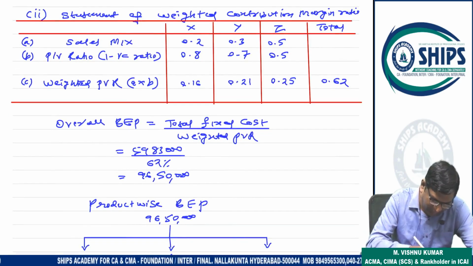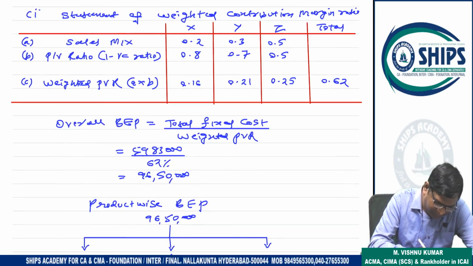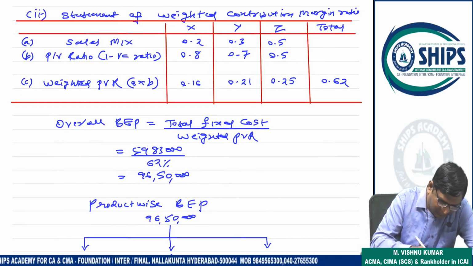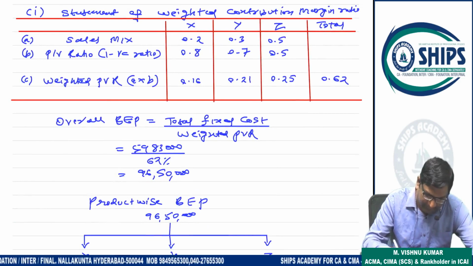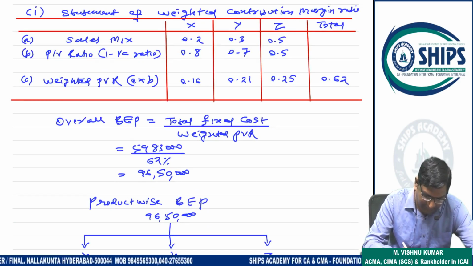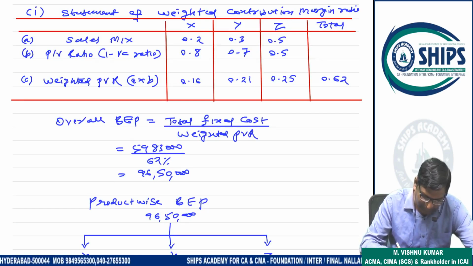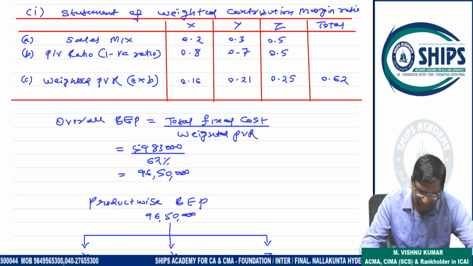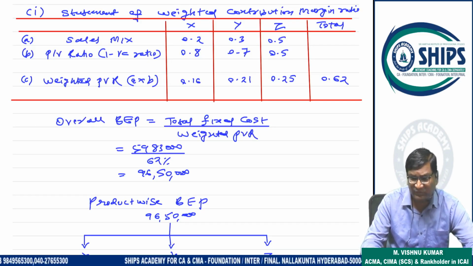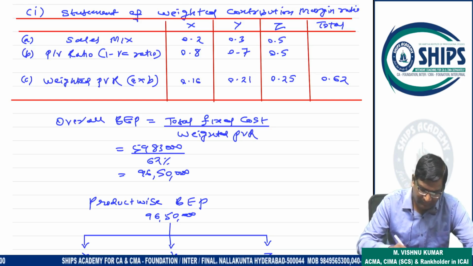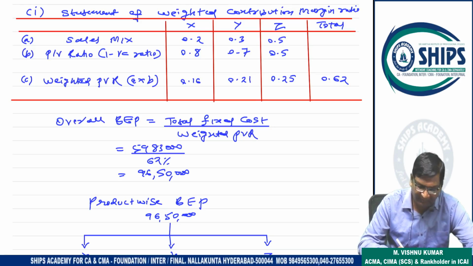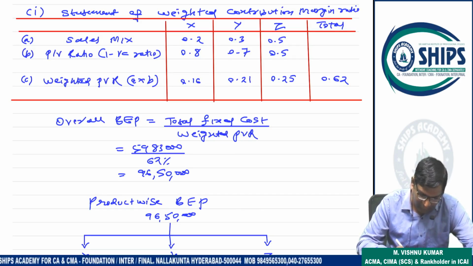Now we have to calculate the overall break-even point. Sales mix into PV ratio gives the weighted PV ratio. Now overall break-even point is total fixed cost by weighted PV ratio. The PV ratio formula is fixed cost by PV ratio. Here the overall PV ratio is 62%. So overall fixed cost by overall PV ratio gives you the overall break-even point.